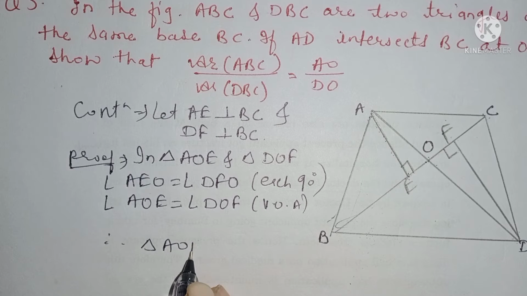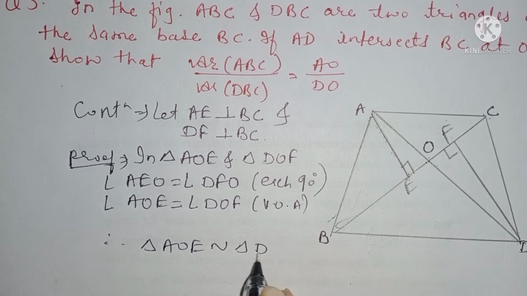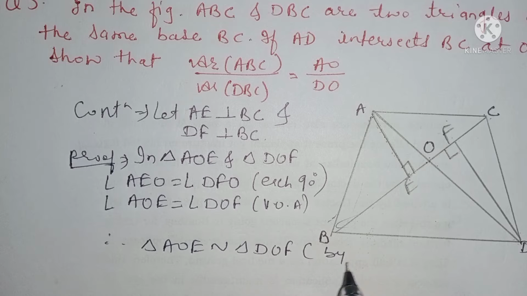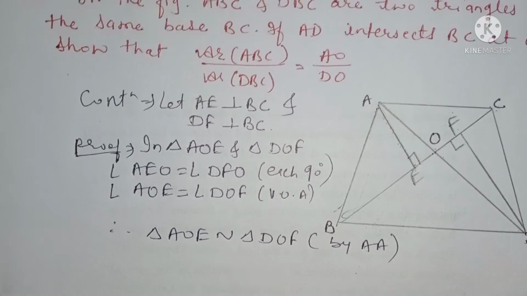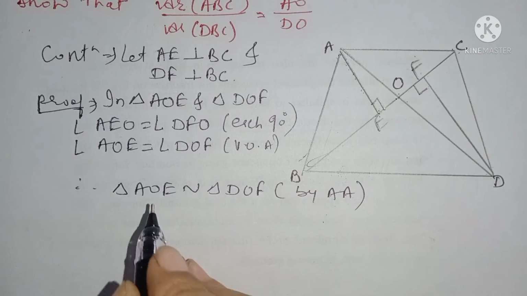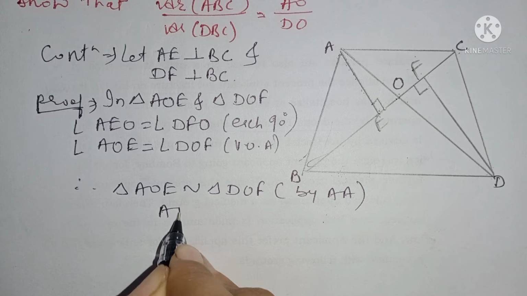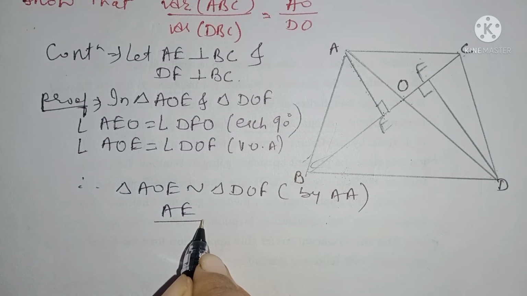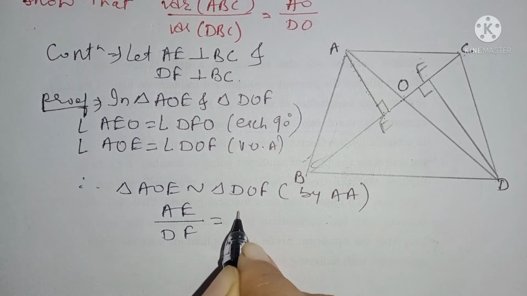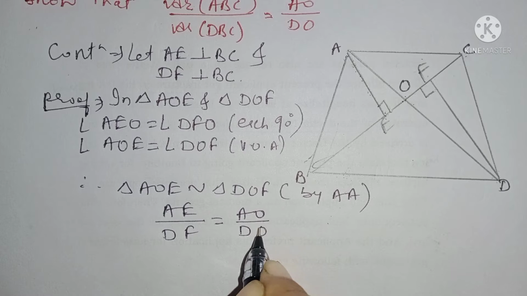Therefore, triangle AOE is similar to triangle DOF by AA criteria, right. So since the triangles are similar, their corresponding sides will be in the same ratio. So I can write AE upon DF is equal to AO upon DO, right.